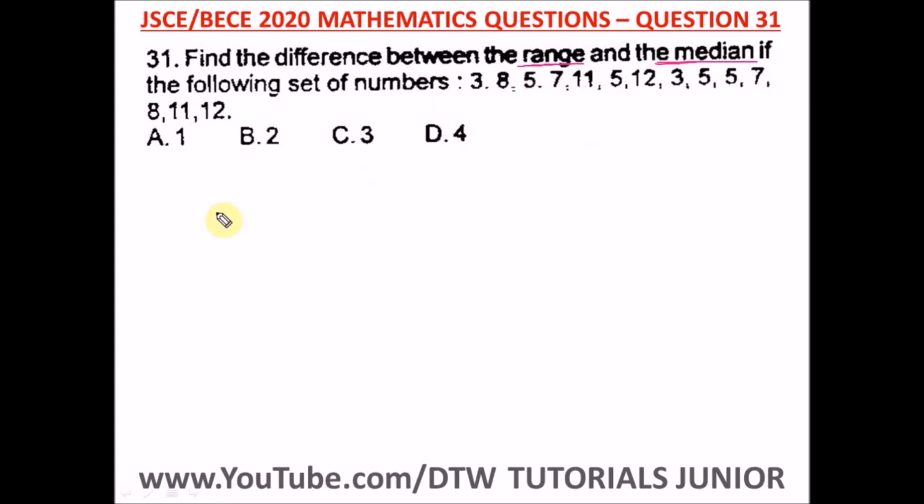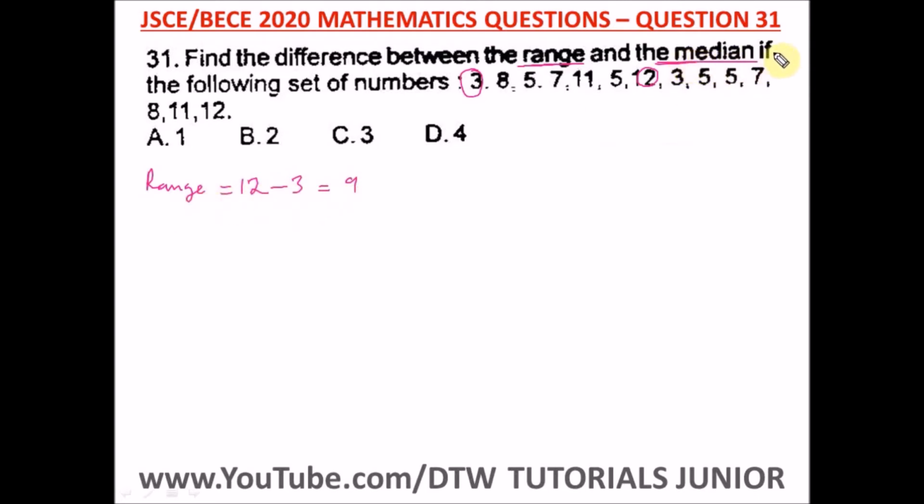So what is range? Range, remember, is the highest number minus the lowest number. What's the highest number in this set of numbers? It is 12. So our range will be equal to 12 minus the lowest number here, which is 3. So 12 minus 3 would give us 9. Okay, so our range is 9.